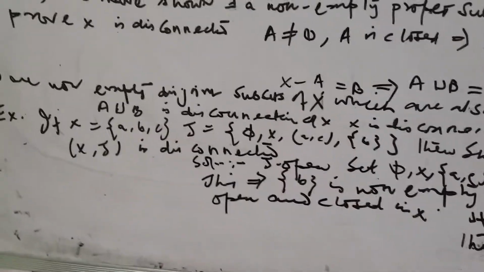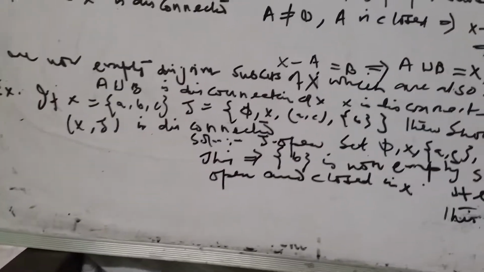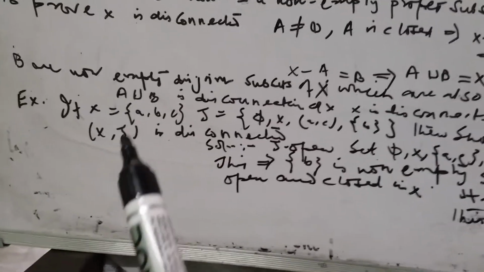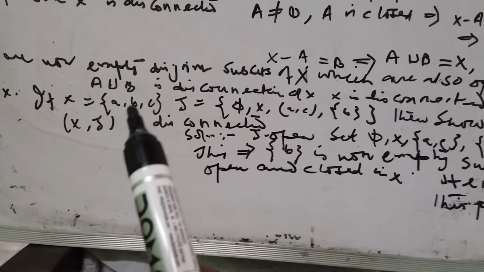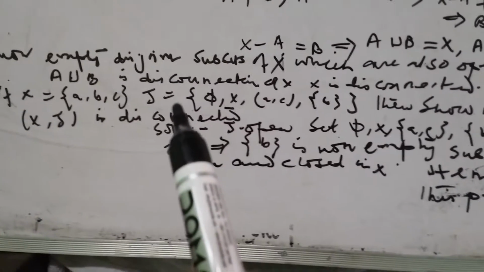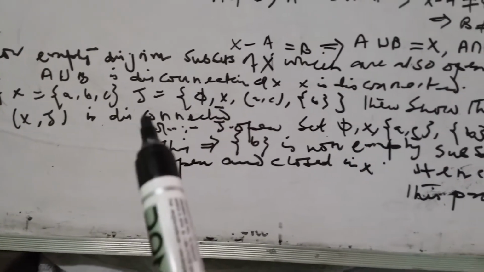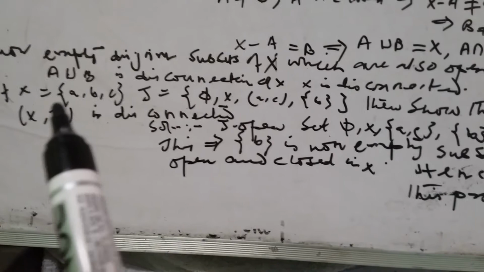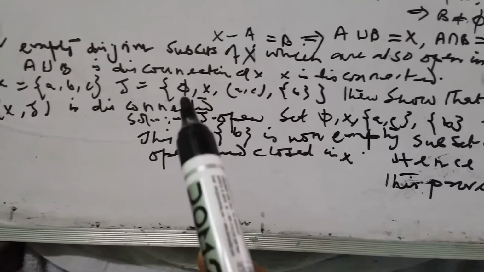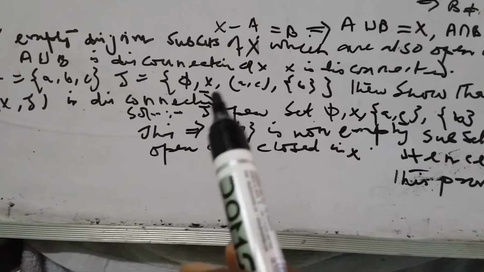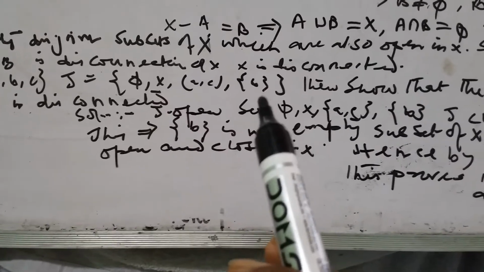Now we prove one connected set. Let X equal {A, B, C}, and let tau be suppose tau is {phi, X, {A, C}, {B}}.